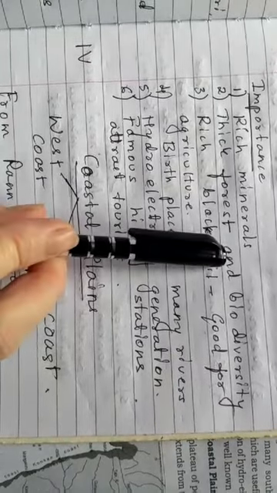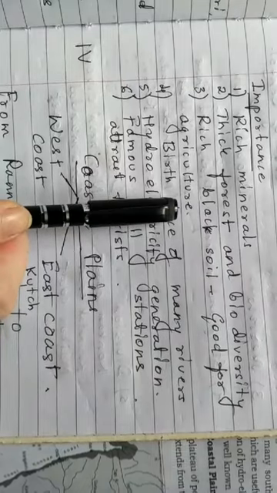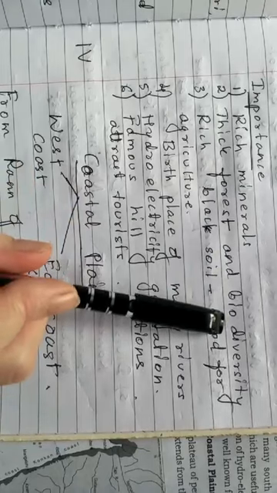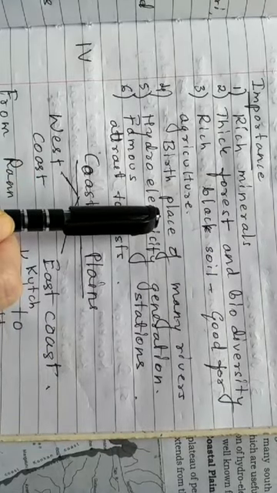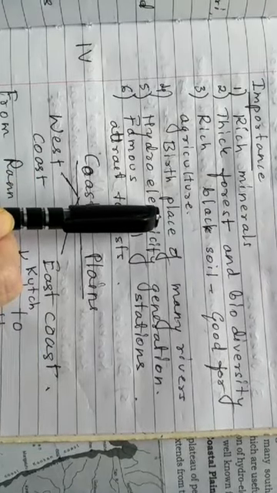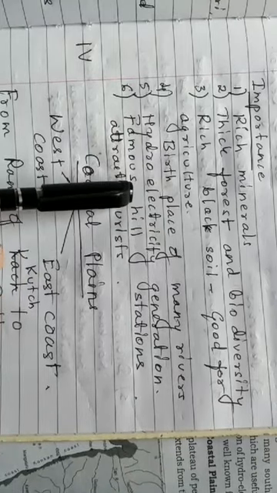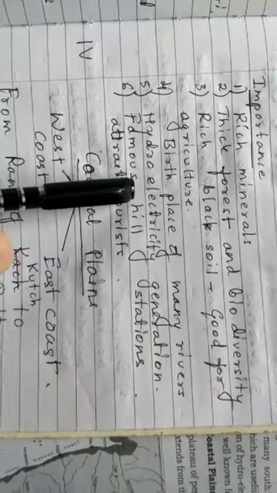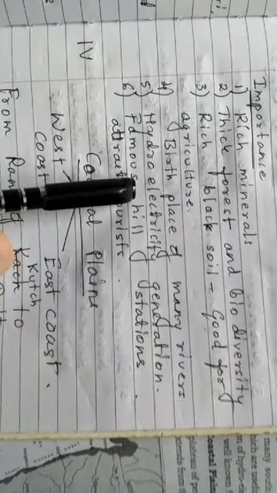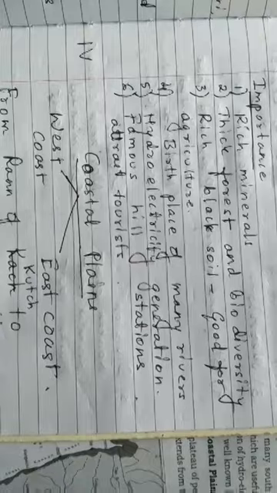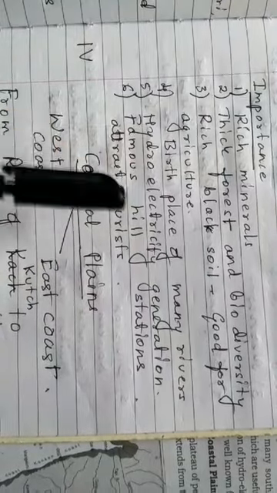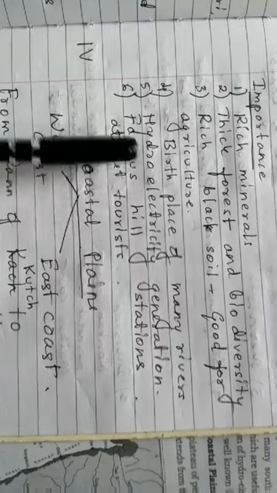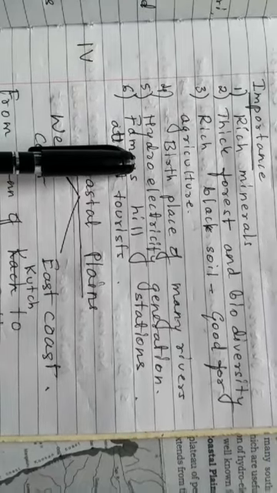So, rich in minerals, black soil, it is good for agriculture. It has got thick forest and biodiversity, birthplace of many rivers and helps in generation of hydroelectricity. And the last one is important hill stations are located which attract the tourists and thus help in the economic development of that region. Okay, so this is about the importance of Peninsular Plateau.